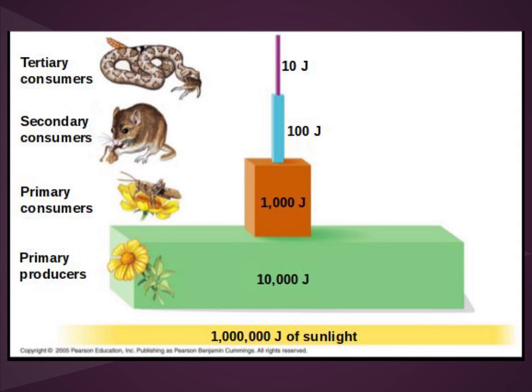Okay, if you look at this energy pyramid, this is actually measured in joules, which is our measure of energy for science. If we have 1,000,000 joules of sunlight coming in, those primary producers, so plants, are going to capture 1/10 of that, which is 10,000 joules. All right, then we're going to go up and hit 1/10 of that, which is 1,000, 100, and only 10 joules make it to the snakes of the original 1,000,000 joules of sunlight. So this is a major drop in energy.